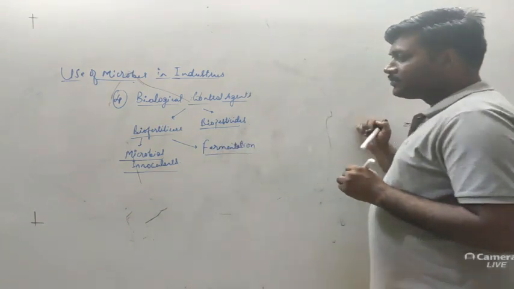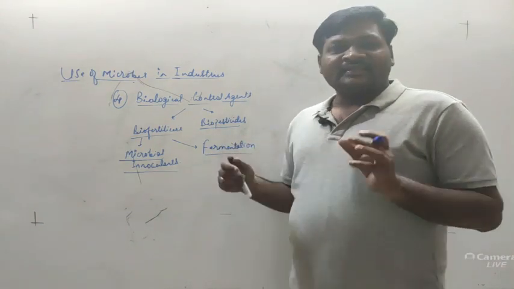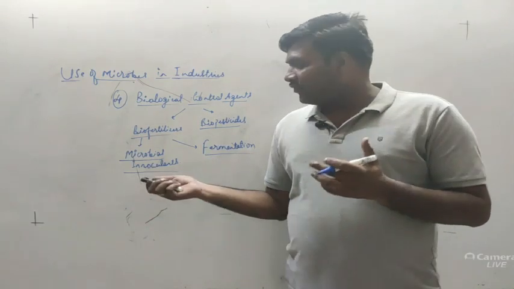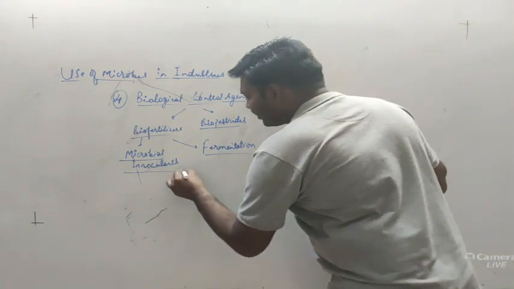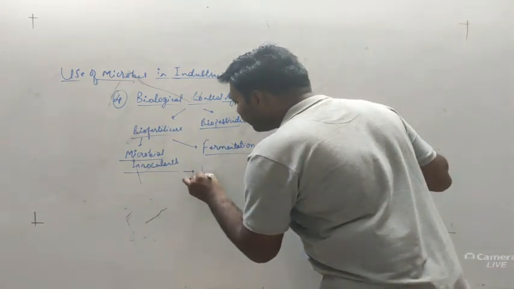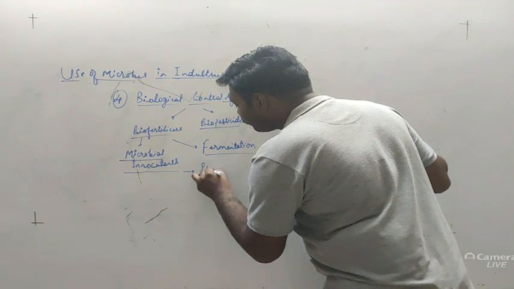Okay, again it is the fermentation method, as we can select the different types of biofertilizers or the different types of microbial inoculant. Okay, let's take an example of a certain microbial inoculant such as rhizobium.